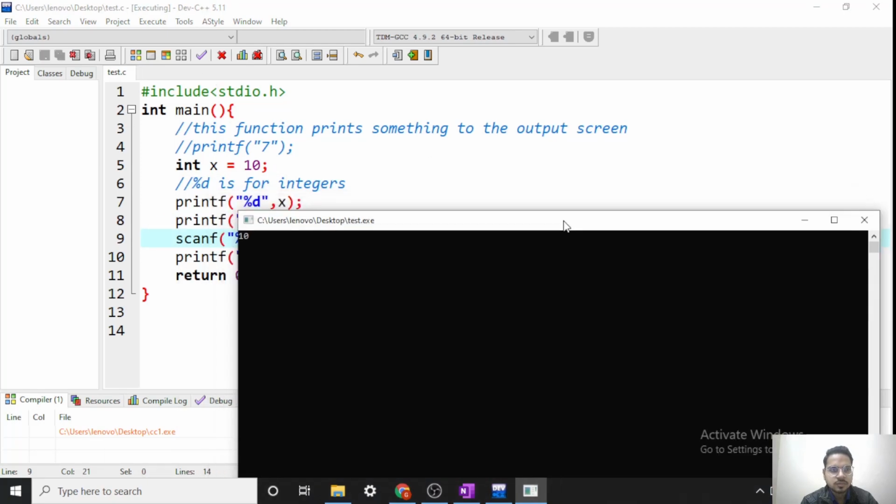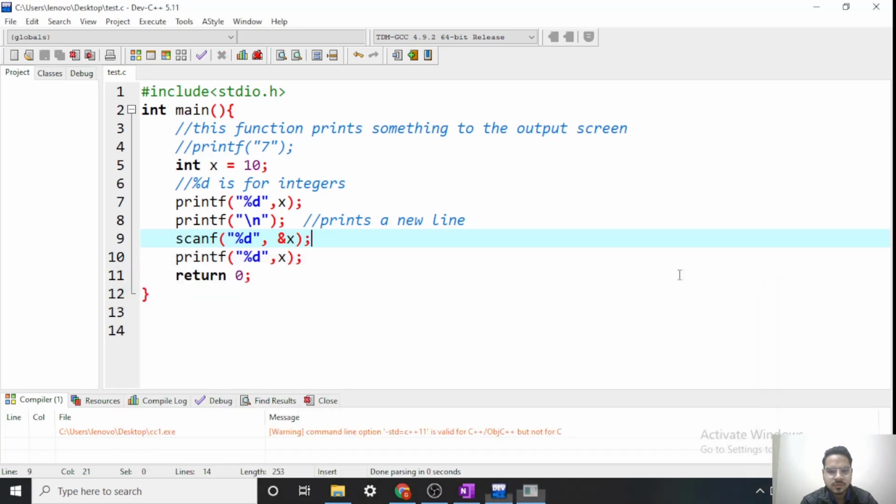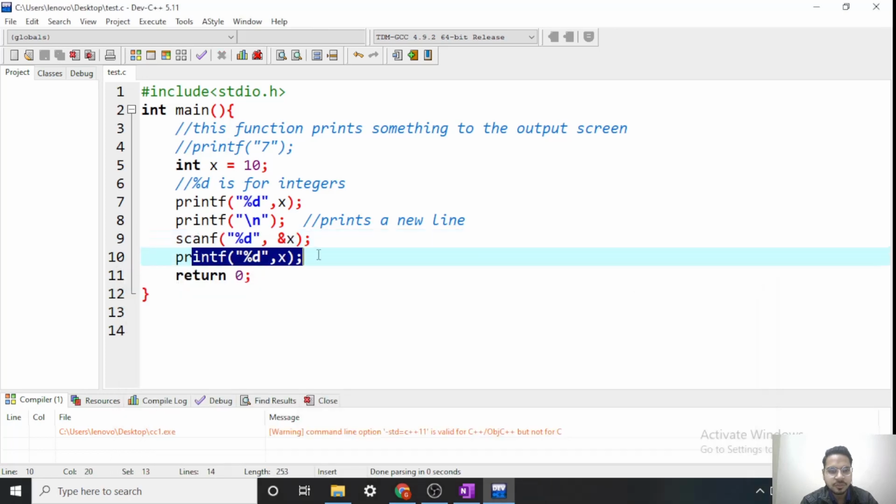Now the cursor will come to a new line and we will be able to give the input. As you can see, first 10 is printed, then a new line is printed. Now our cursor is on the new line. Let's say I give the value 6 to x. Press enter to give the value. Now the recent value of x is printed. So that's how scanf and printf work.